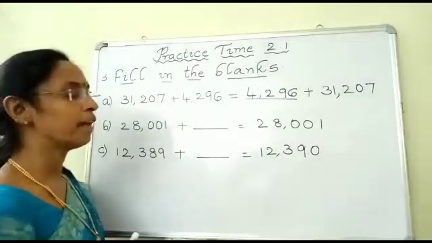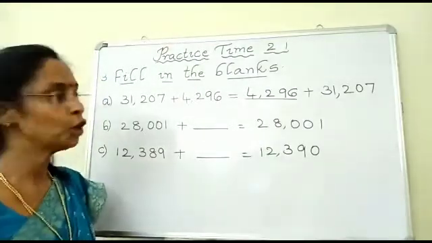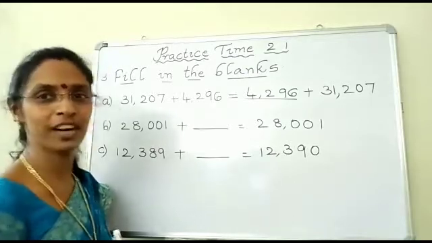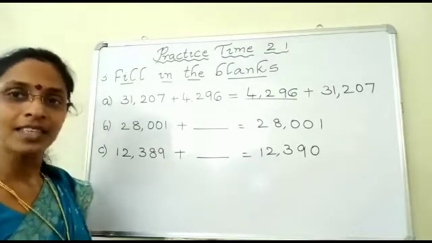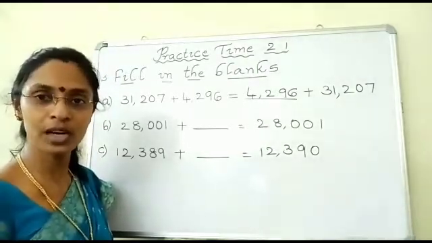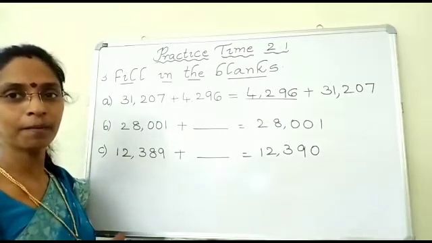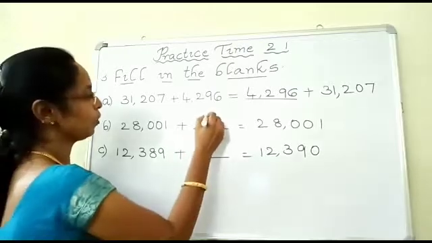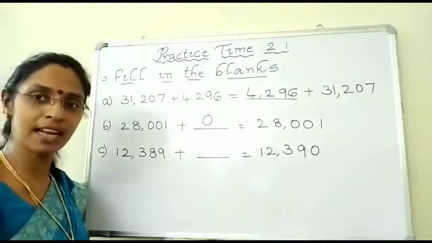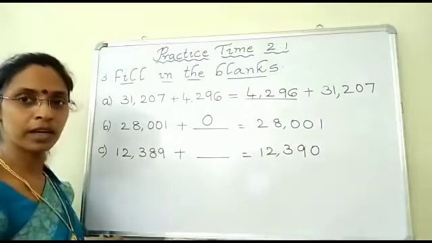So children, when we add what to a given number, you will get the same number as the sum? Yes children, very good. When you add 0 to a number, what do you call 0, children? Yes, you call 0 as the additive identity. So when you add 0 to a number, you get the same number, that is the number itself as the sum. Okay children.